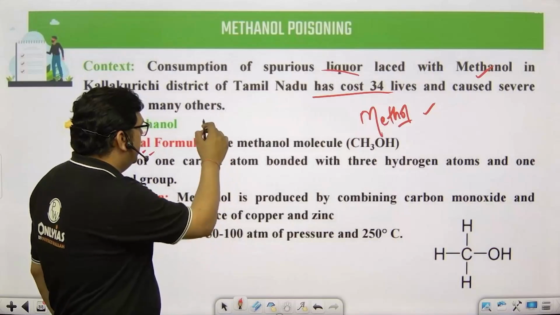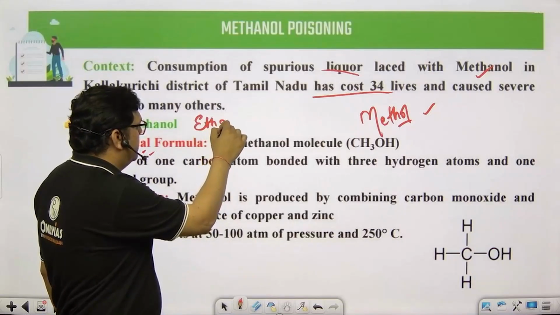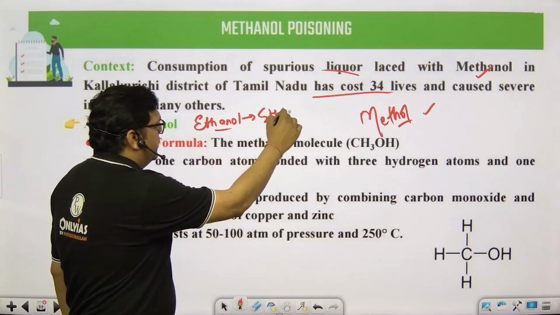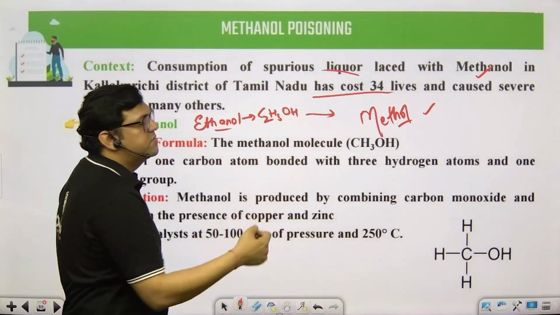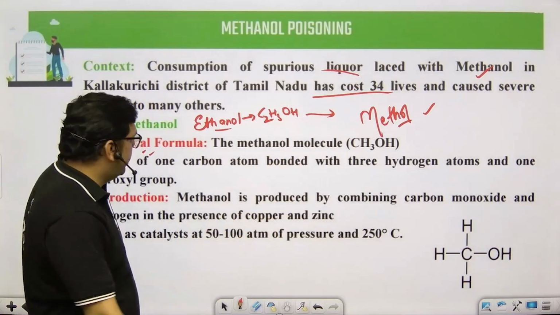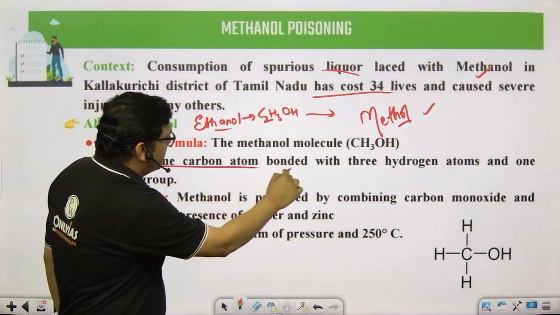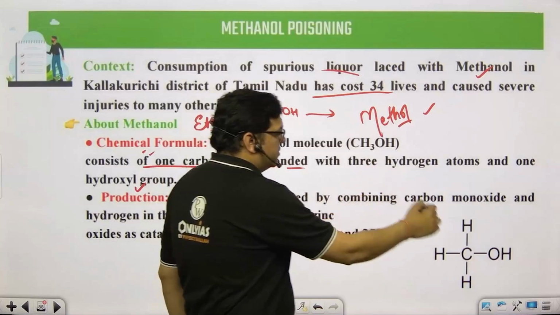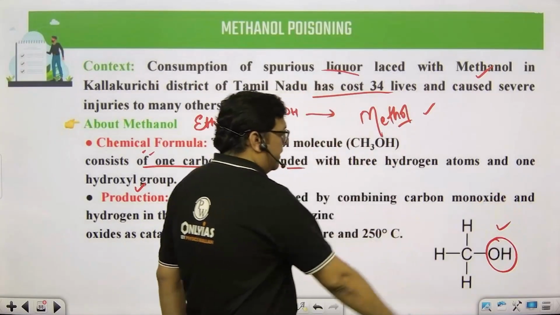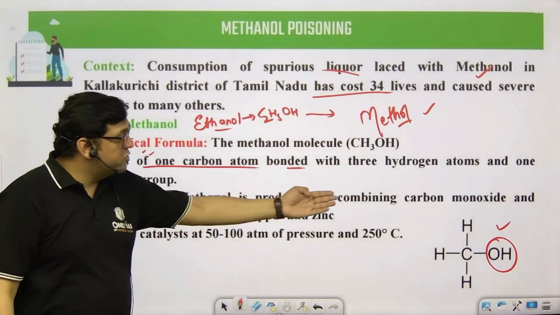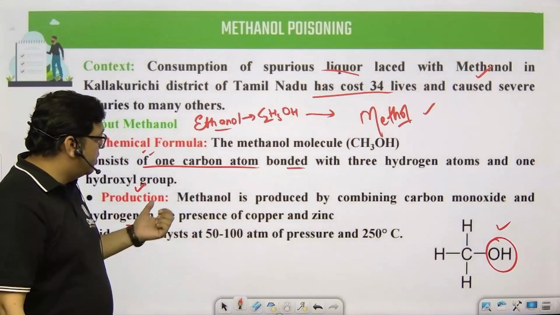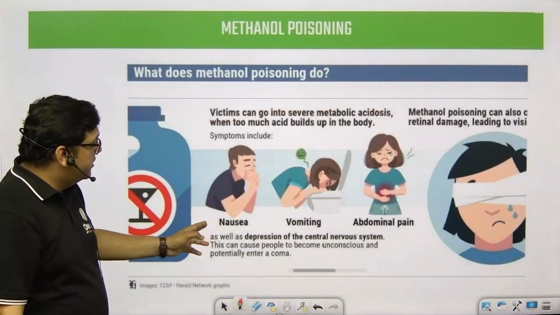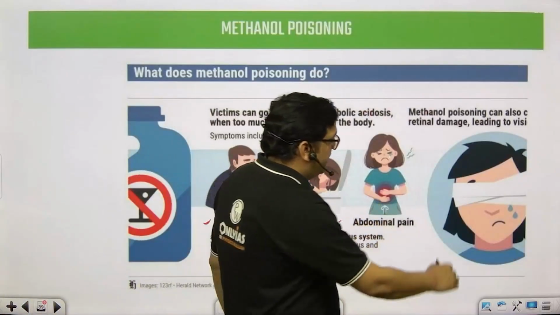So instead of ethanol, C2H5OH, methanol was produced. Right? It consists of one carbon atom bonded with 3 hydrogen atoms and 1 hydroxyl group. This is the hydroxyl group, OH. Methanol is produced by combining carbon monoxide and hydrogen, and it is responsible for nausea, vomiting, abdominal pain, and even blindness.